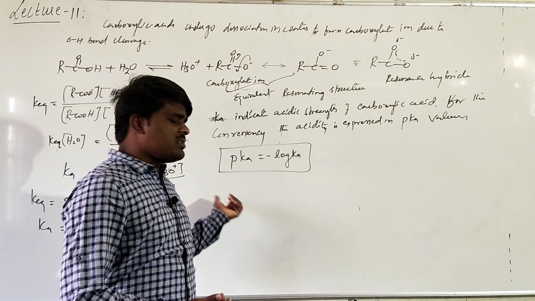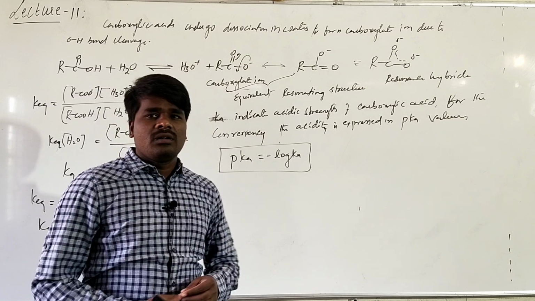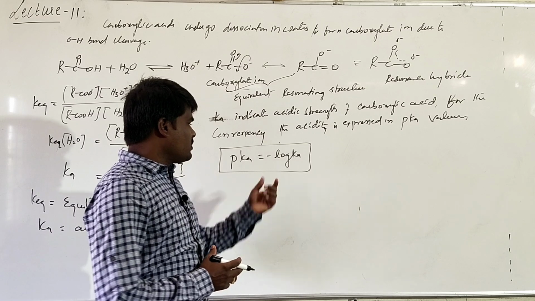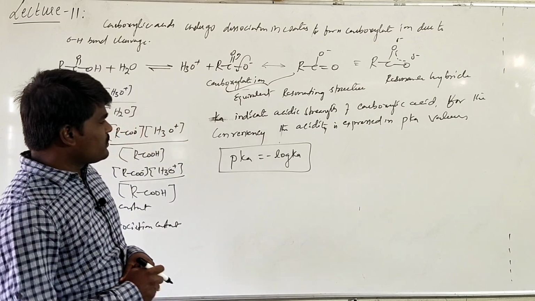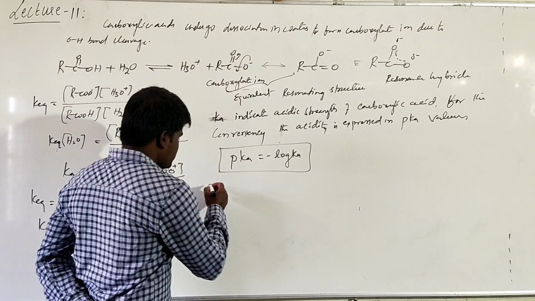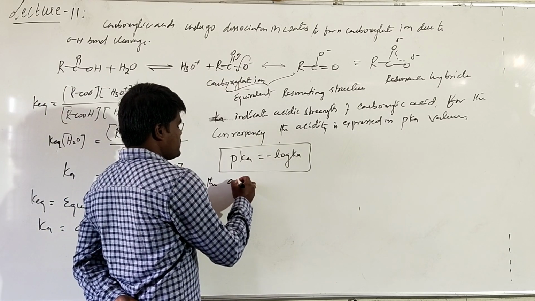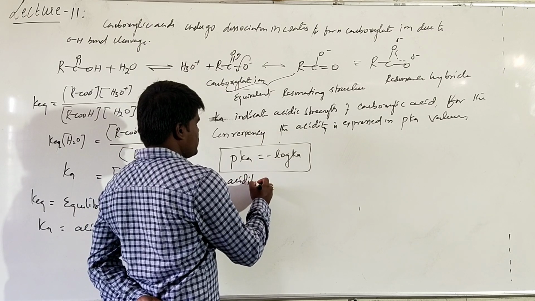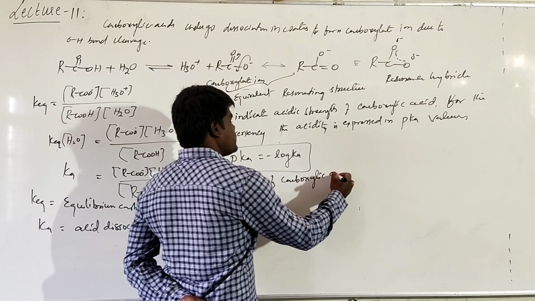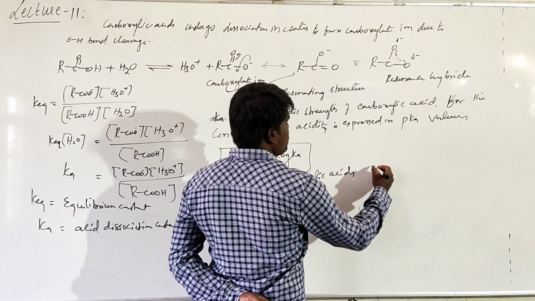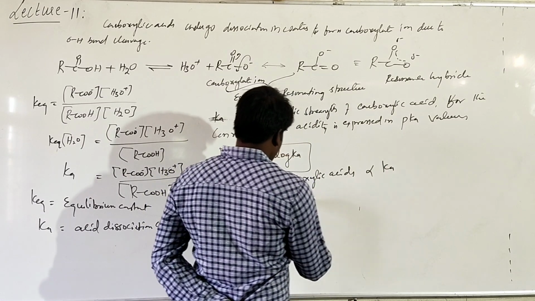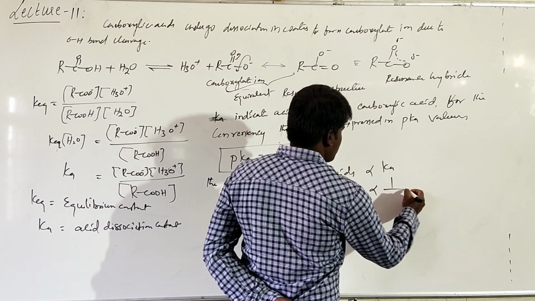So for the convenience of expression, we take the acidic strength or acidity in pKa values, the negative log of K. Now here the acidity or acidic strength of carboxylic acids is directly proportional to K, and inversely proportional to pK.